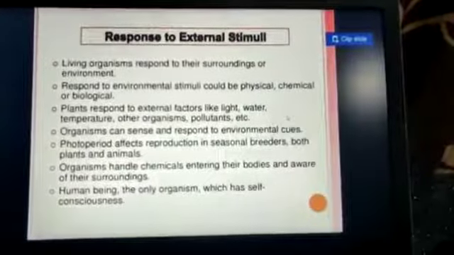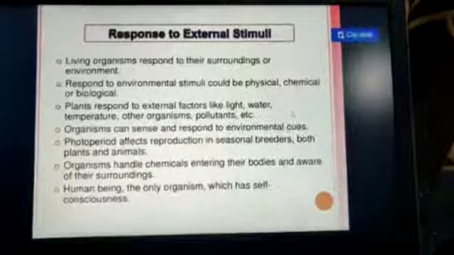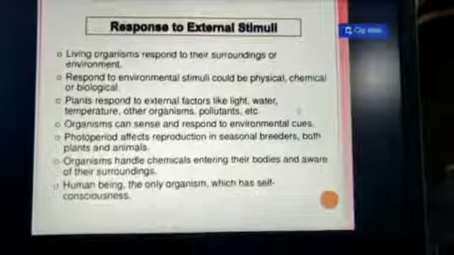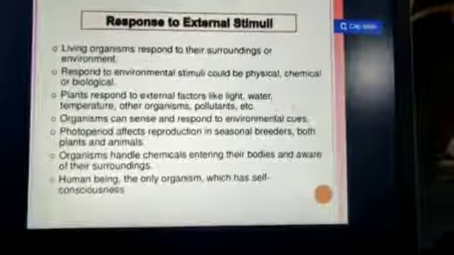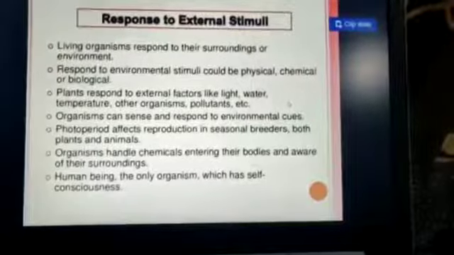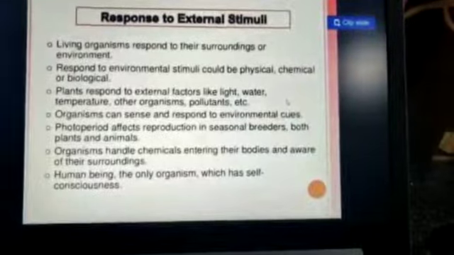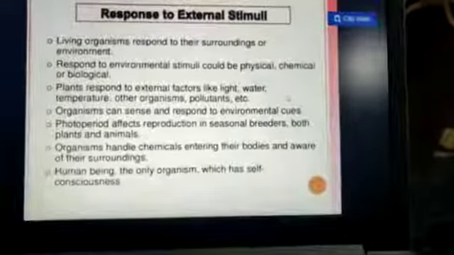Now, response to the external stimuli. Living organisms respond to their surroundings or environment. Response to environmental stimuli could be physical, chemical, or biological. Plants respond to external factors like light, water, temperature, other organisms, pollutants, etc. Organisms can sense and respond to the environmental photoperiod.